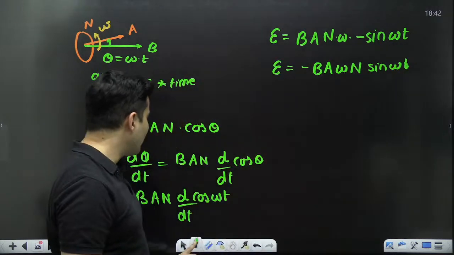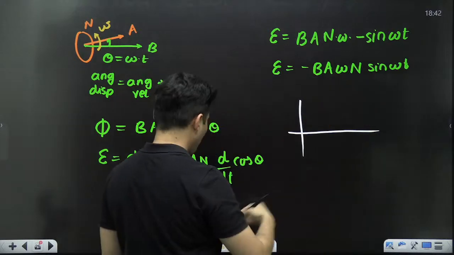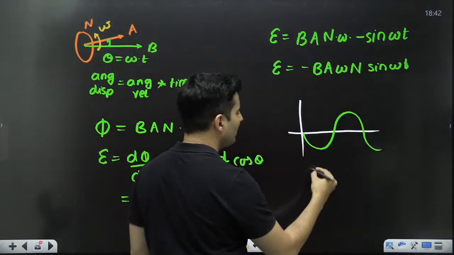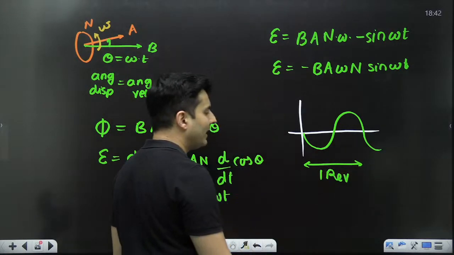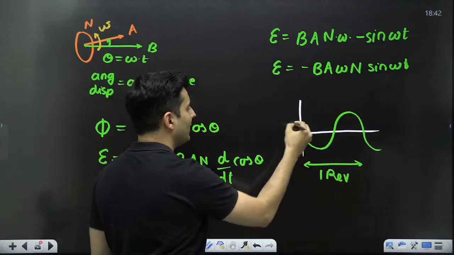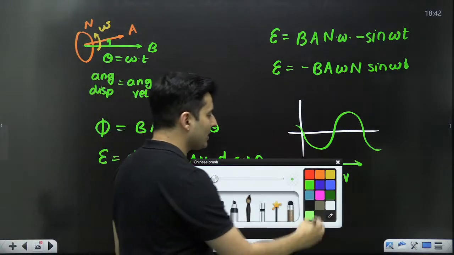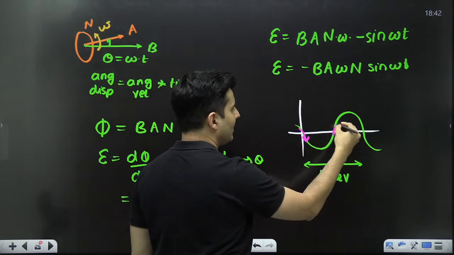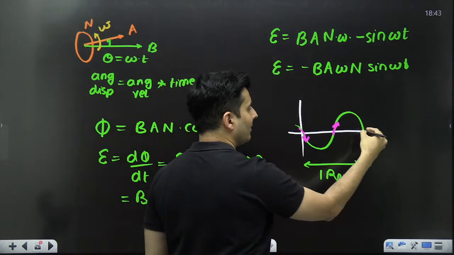Basically this is a sine graph, but with a minus sign because that minus is there. So if you look at it graphically, it is like this. This is one revolution. I hope you can see that. This is exactly one revolution. So if you notice, in one revolution, the direction changes here and then here, or if you don't count this, then here and then here.